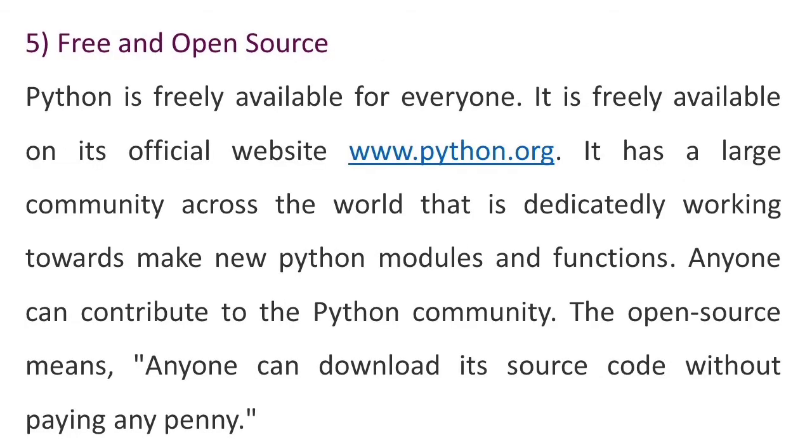Fifth point is free and open source. Python is freely available for everyone. It is freely available on its official website www.python.org. It has a language community across the world that is dedicatedly working towards making new Python modules and functions. Anyone can contribute to the Python community. Open source means anyone can download its source code without paying any penny.